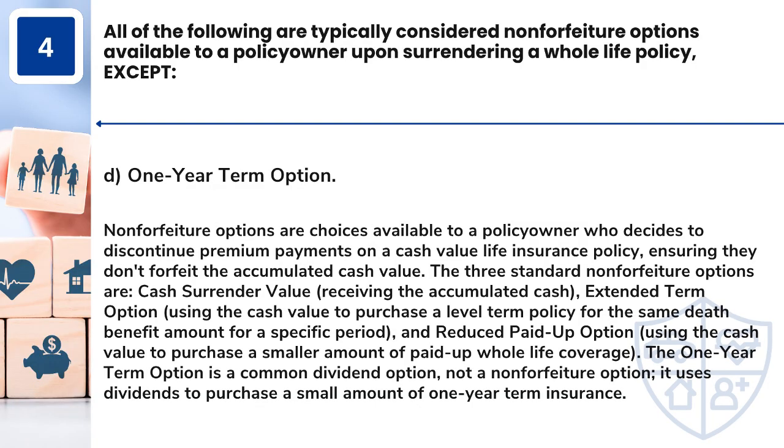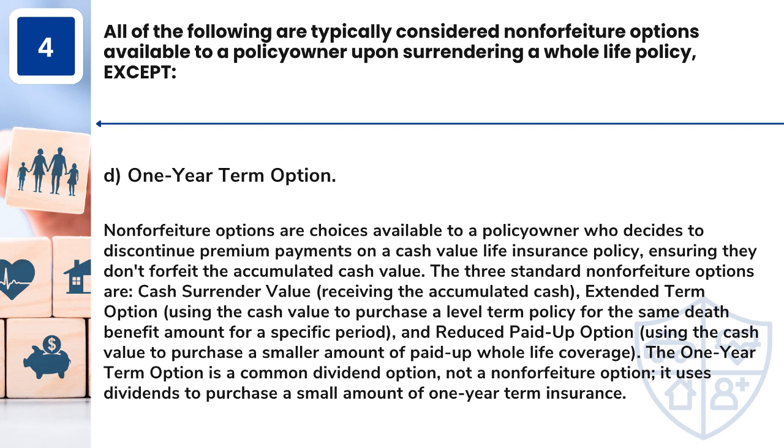Answer: D. 1-year term option. Non-forfeiture options are choices available to a policy owner who decides to discontinue premium payments on a cash value life insurance policy, ensuring they don't forfeit the accumulated cash value.